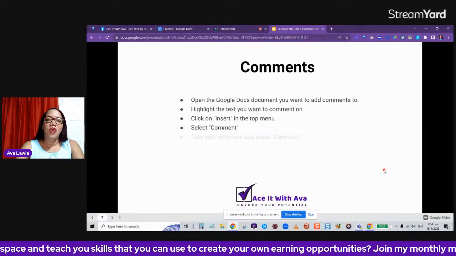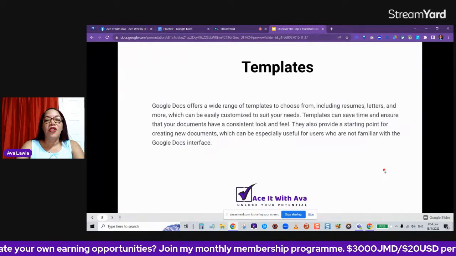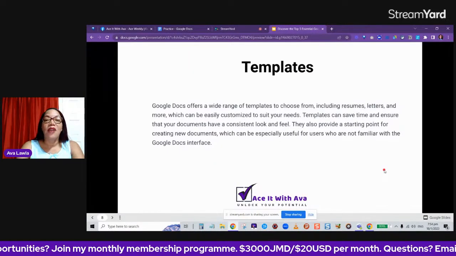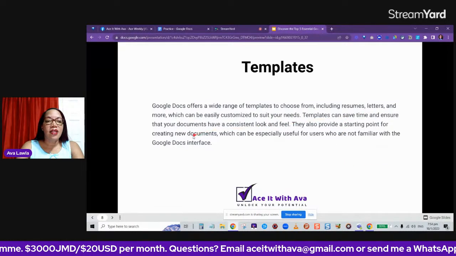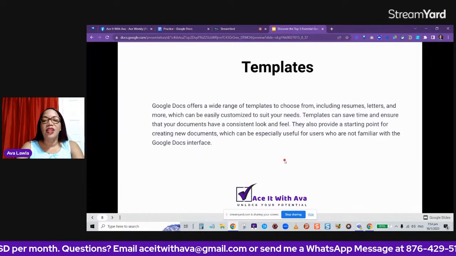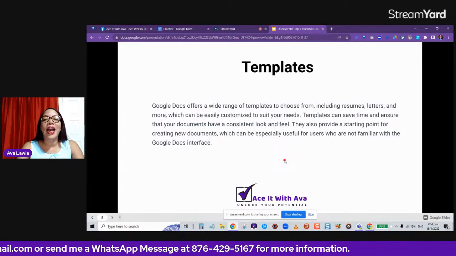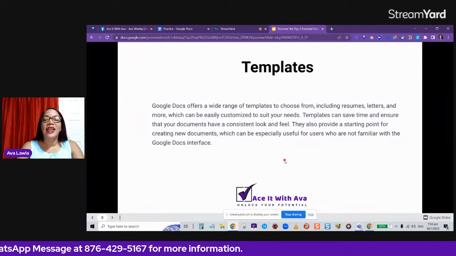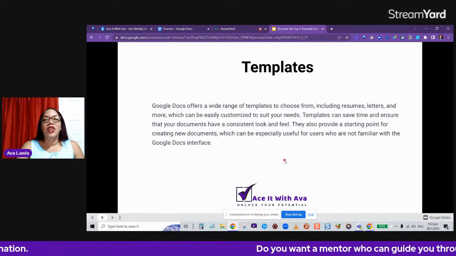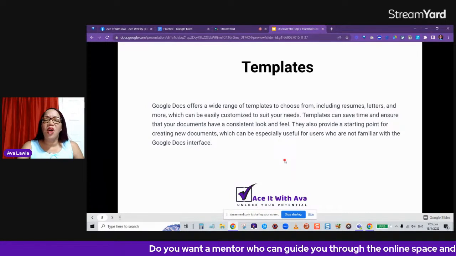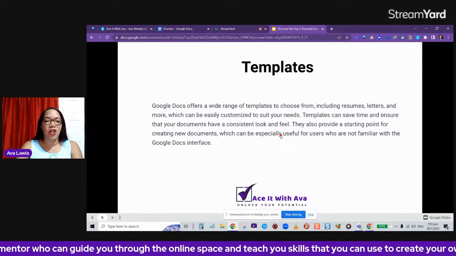So we're going to head on over now to templates. And the great thing about templates is that it offers you a guide. You have something to work with. So here you can choose templates from resumes, letters, and more. And you can easily customize it to your needs. So they save time and they ensure that your document has a consistent look and feel. They also provide a starting point for documents, and you can also use them if you're not familiar with the document. Sometimes we always need a guide, like, what does it look like? What is it all about? So that's how templates are beneficial to you.